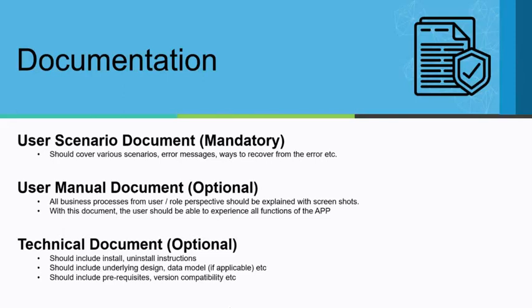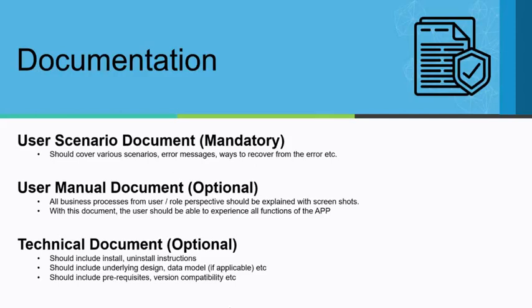The first one is the user scenario document. This should cover various scenarios covered in your product, and if there are any error messages, how to work around those errors and how to recover from them. If your product or app is a fairly complex app with many functionalities, you can probably pick one scenario and cover it completely from beginning to end, giving screenshots, what needs to be done first, what needs to be done next, and so on.